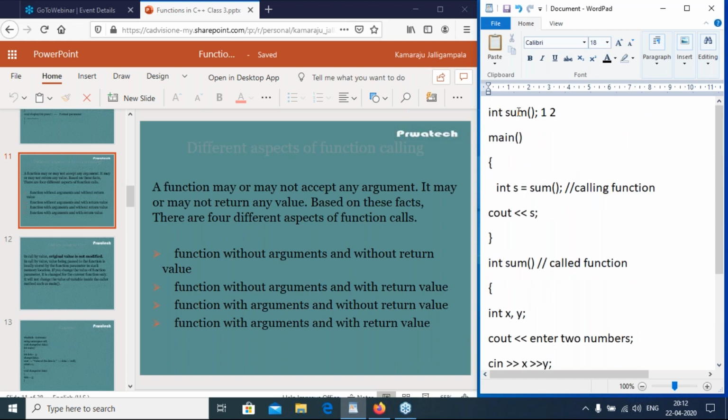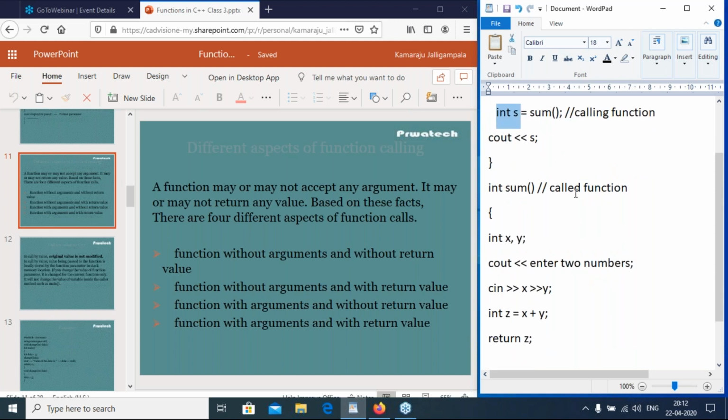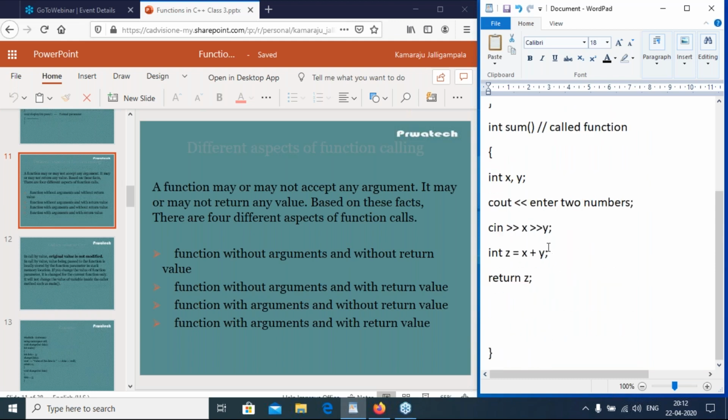So here sum is the function having no arguments and returning integer value. So in main function, I am using local variable int s equal to sum. Sum is the calling function. So now it goes to the called function, the definition of sum. So enter two numbers. If user enters 1 comma 2, so x is 1 and y is 2. So int z equal to x plus y.